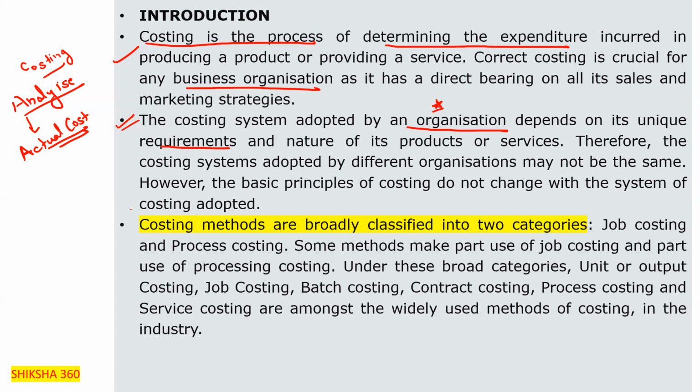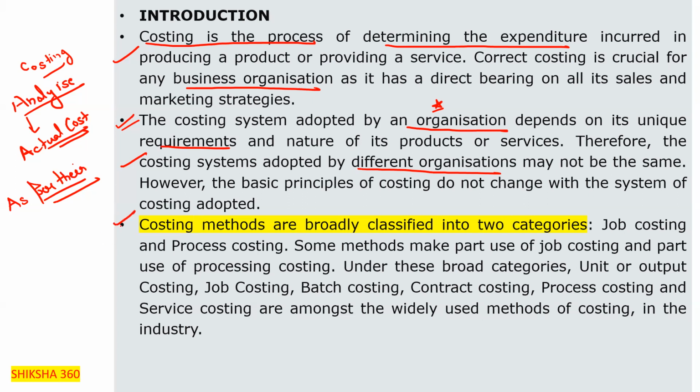Therefore, the costing system adopted by different organizations may not be the same. As per their requirement, they will select the costing system. However, the basic principles of costing do not change with the system of costing adopted. Basic principles remain the same, but there are different types of costing, and on that basis there are different types of calculation.